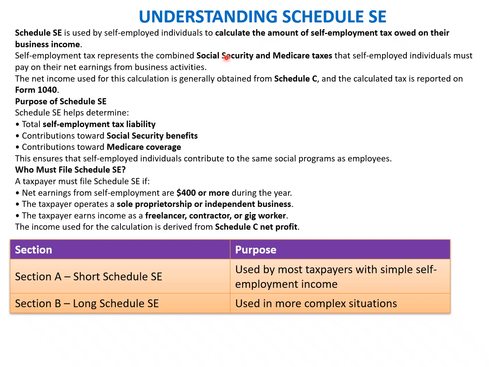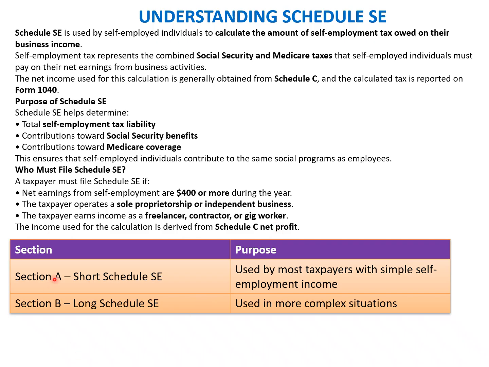Self-employment tax represents the combination of the Social Security and the Medicare taxes. The purpose of the schedule is to total the self-employment tax liability, the contribution towards the Social Security benefit, and the contribution towards the Medicare coverage. A taxpayer must file the Schedule SE if net earnings from self-employment are $400 or more during the year. The taxpayer operates a sole proprietorship business and is a form of freelancer, contractor, or gig worker.